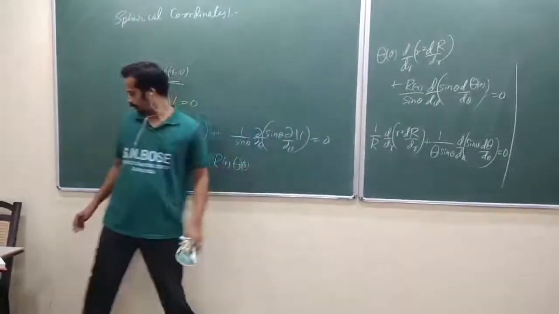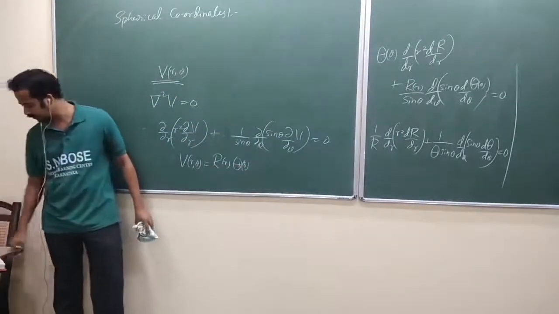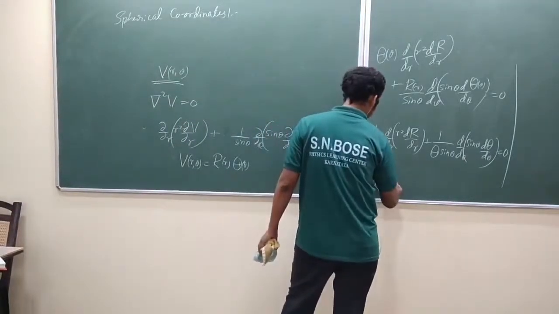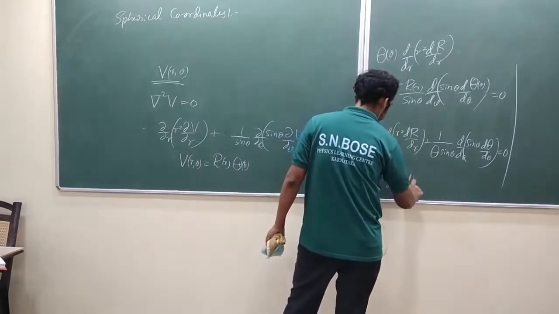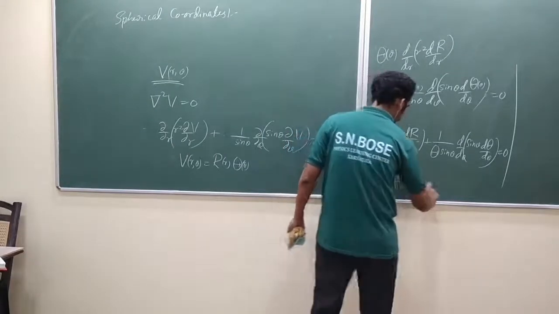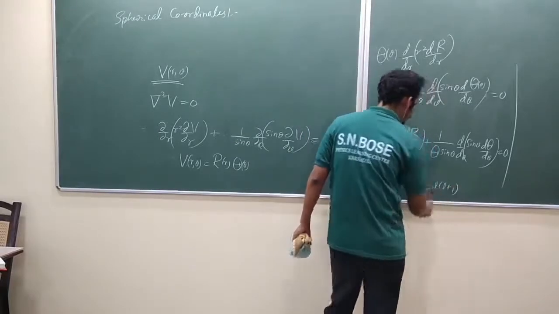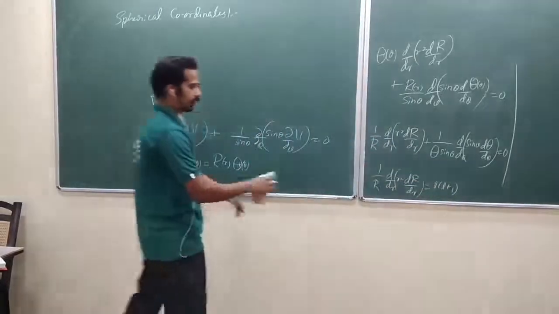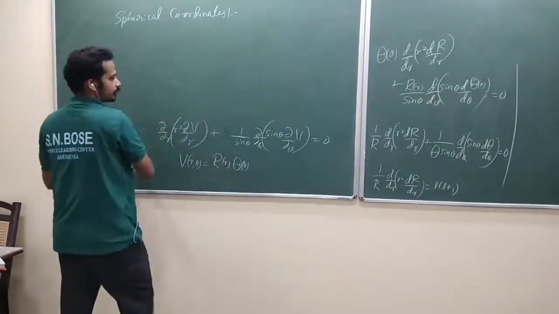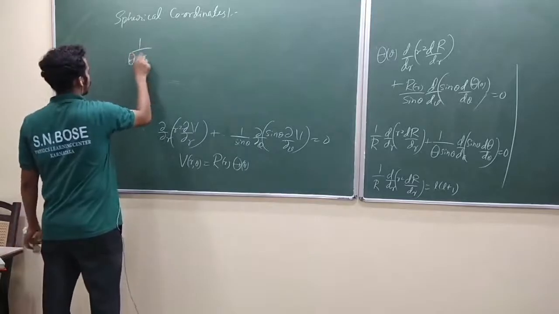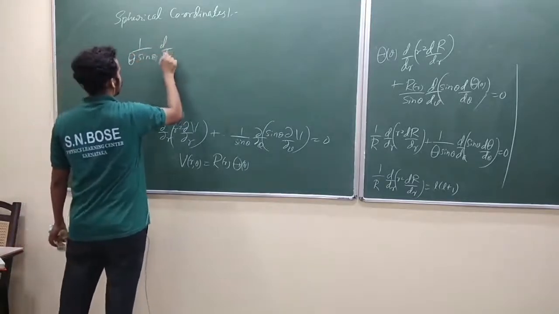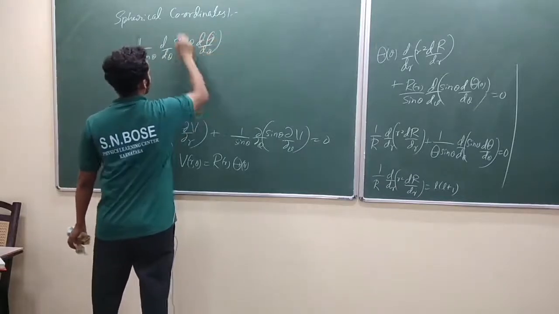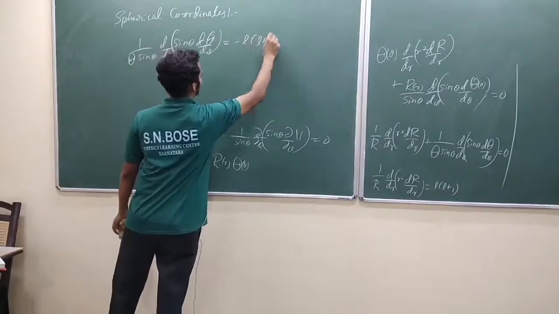Is it okay? And we take that constant, do you remember, as L into L plus 1? Isn't it? There are reasons, okay? So (1/R) d/dr (r² dR/dr). Is that okay? We choose this one as L into L plus 1. If this is L into L plus 1, this should be minus L into L plus 1. When you add them, you should get 0. Okay? So (1/Θ sin θ) d/dθ (sin θ dΘ/dθ) equals minus L into L plus 1.